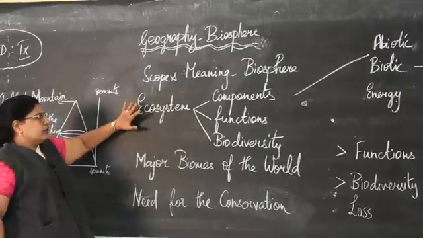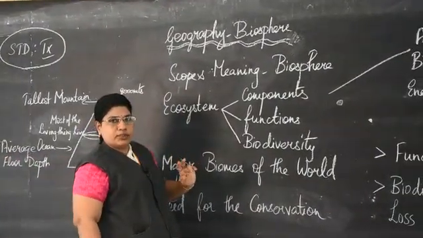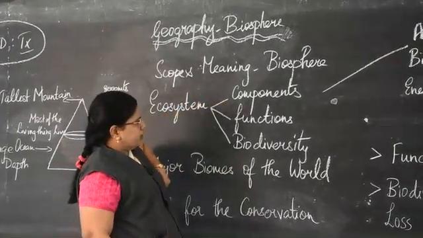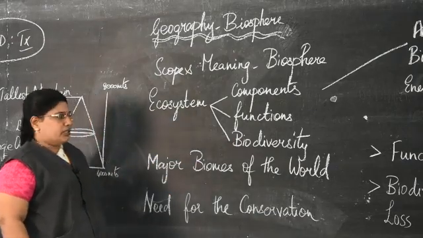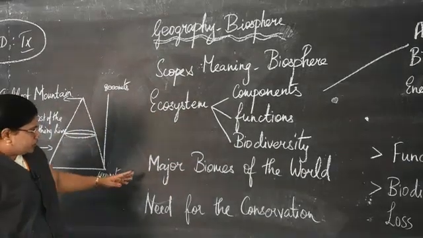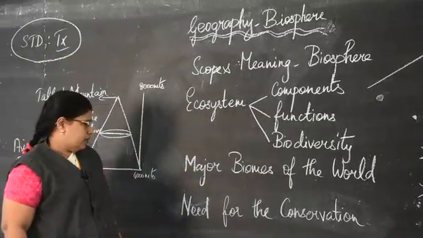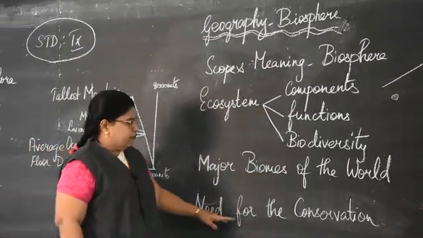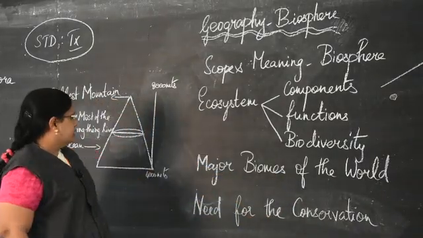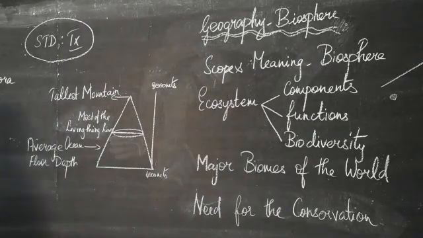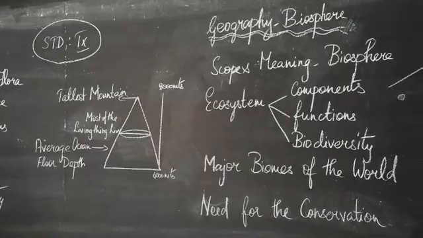To understand what is ecosystem, the meaning of ecosystem, components, functions and biodiversity of the ecosystem. You are also going to learn about the major biomes of the world. Then the need for the conservation of these biomes. So before going to the lesson, let me tell you about some important terms you are going to come across in this lesson.